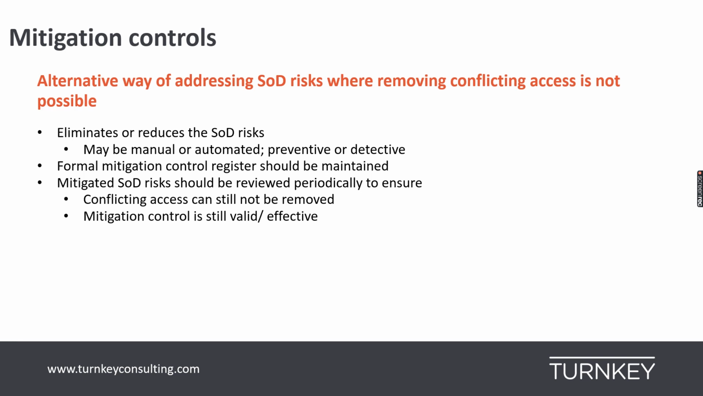Mitigation control typically either eliminates or reduces the SoD risks. These can be manual or automated. It could be preventive or detective. For example, a review of a report is typically a manual detective mitigation control, whereas let's say a PO approval is a preventive and automated control if it is enforced by the SAP system. So the key thing to remember is when we start using mitigation control, we should have a formal register to maintain the mitigation control. This should be a bucket list of all the possible mitigations against different SoD risks.